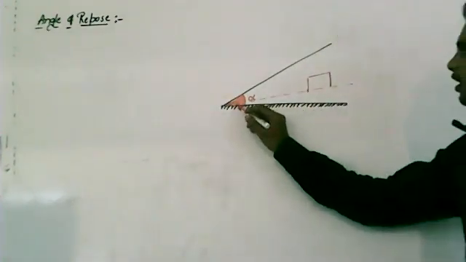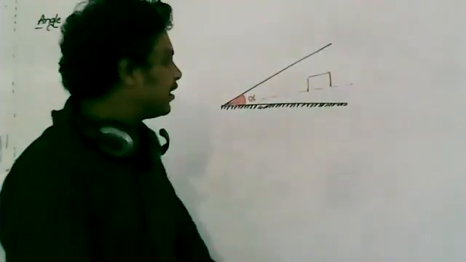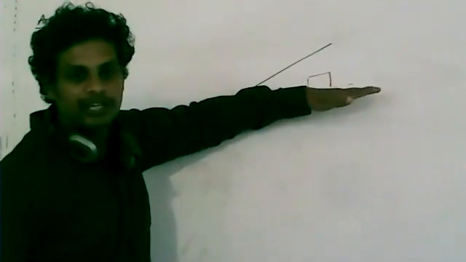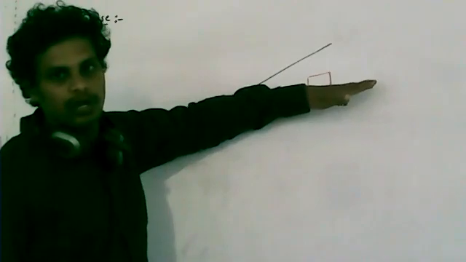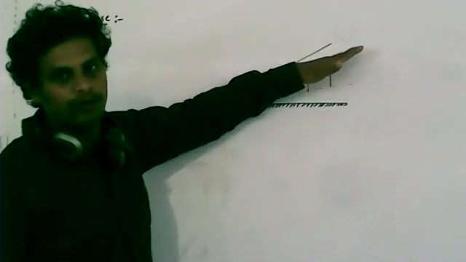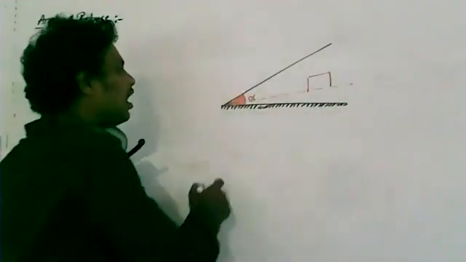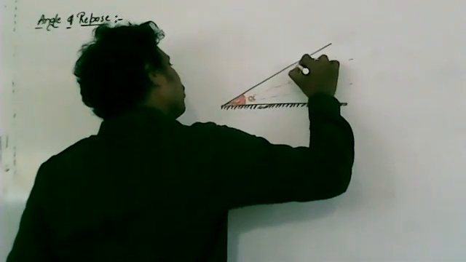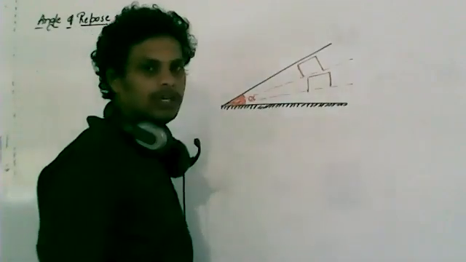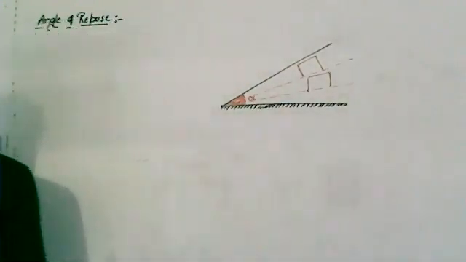For this angle of inclination, the body is still at rest because of the frictional forces. Now I will increase the angle. Still the body is at rest. It is not in motion.